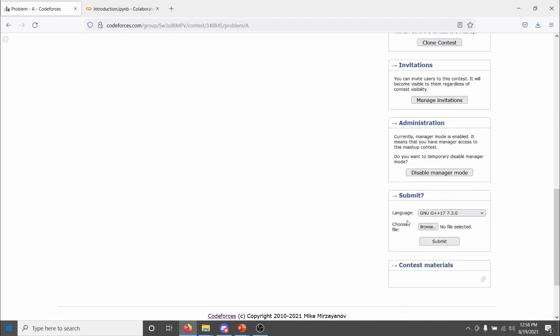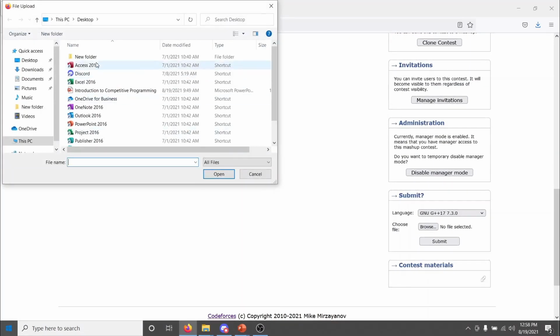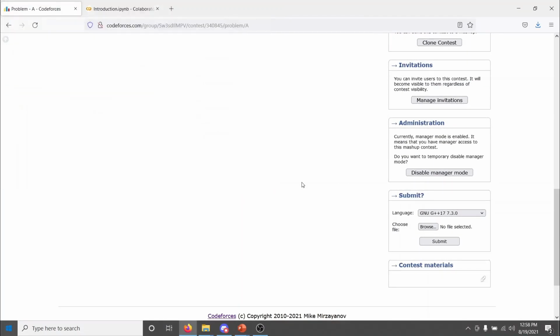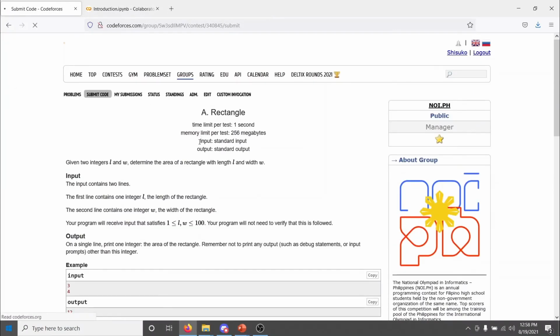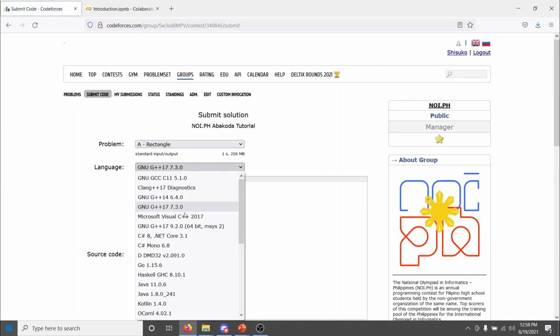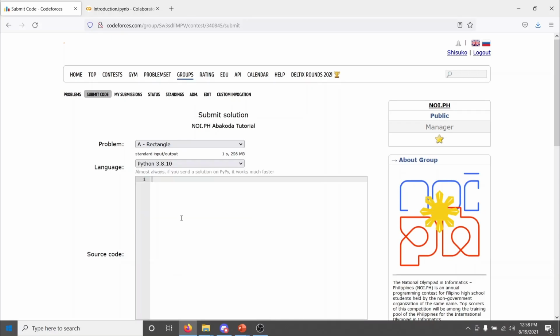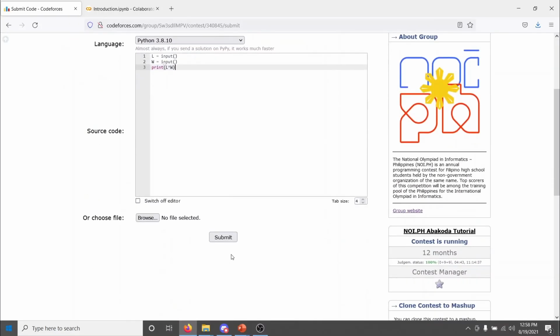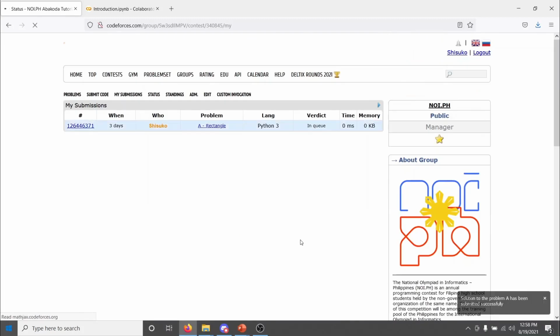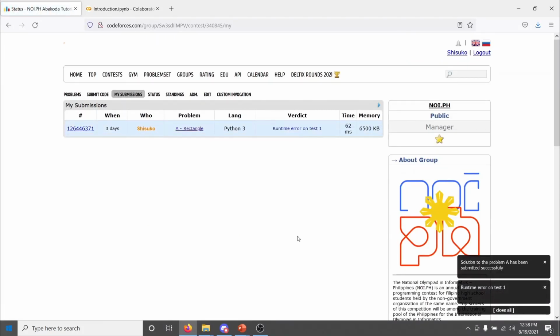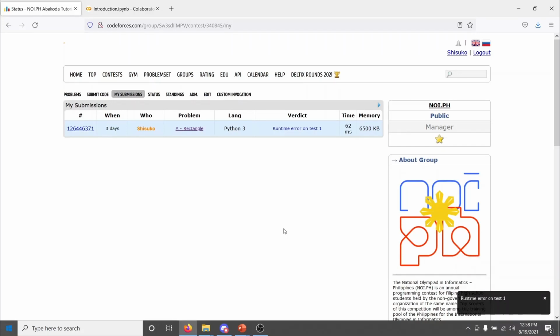You can either submit here, you can choose a file and upload it, or since I came from a notebook, I'm going to click Submit Code. I'm going to select Python 3 here and paste it. Submit it and we'll see. Runtime error on test 1. Why did we get a runtime error? So you'll notice I made a mistake, which is that I didn't test before submitting. Please test before you submit.